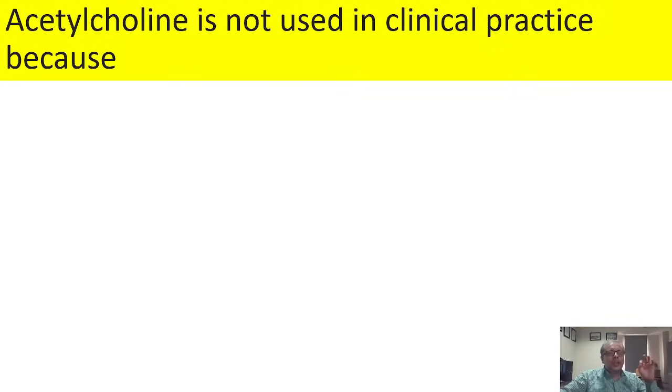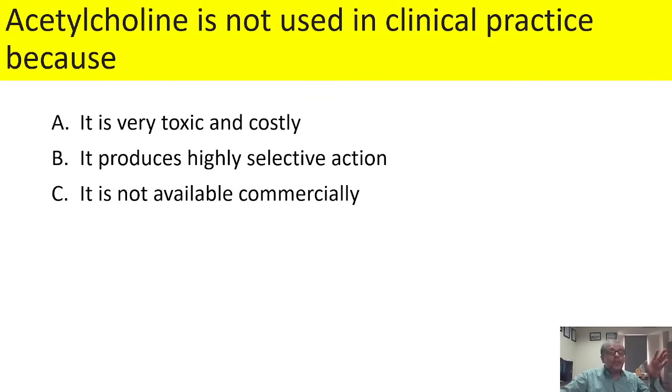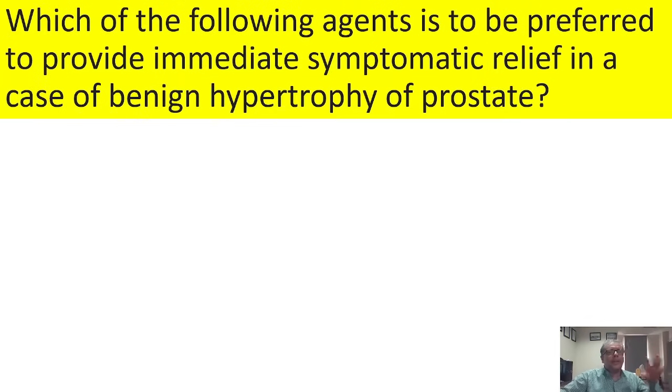Acetylcholine is not used in clinical practice because it is very toxic and costly. No. It produces highly selective action. No. It produces a wide variety of actions that we don't want. It is not available commercially. No. It is instantly hydrolyzed. Yes. Acetylcholine, even if you give an intravenous bolus, is immediately hydrolyzed by the esterase present in the plasma. So that's why it is not used in clinical practice.